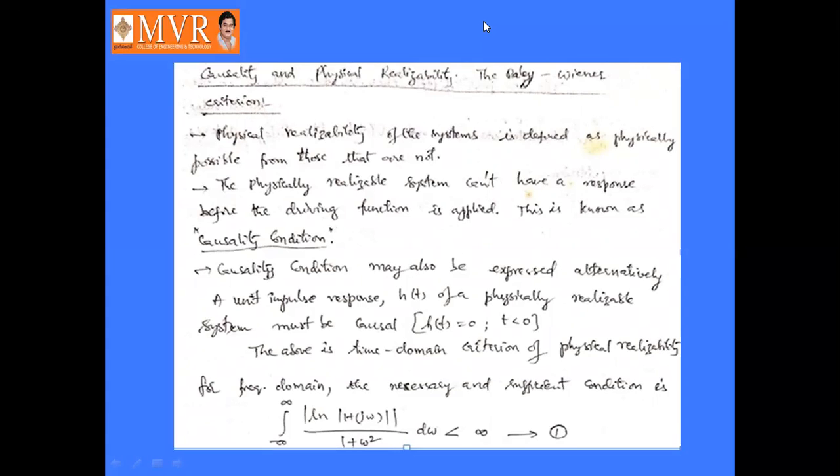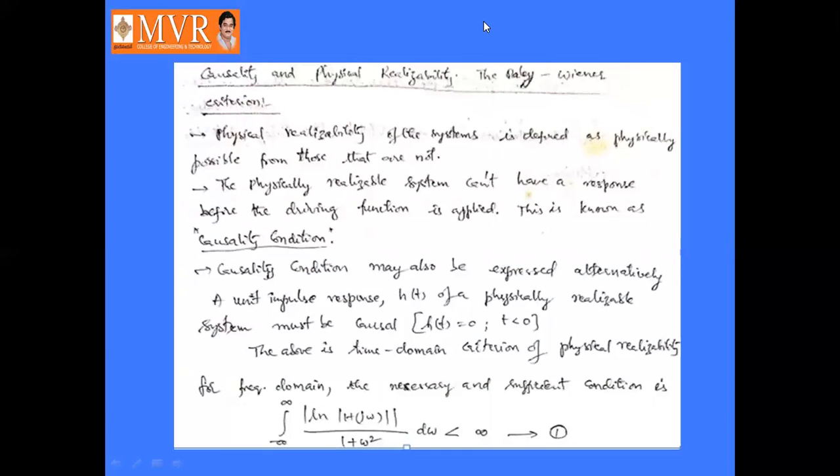Next, coming to the causality condition: the physically realizable system cannot have a response before the driving function is applied. If you apply the driving function, then only the system will respond. So without applying the driving function, the physically realizable system cannot have any response. So this condition is called the causality condition.